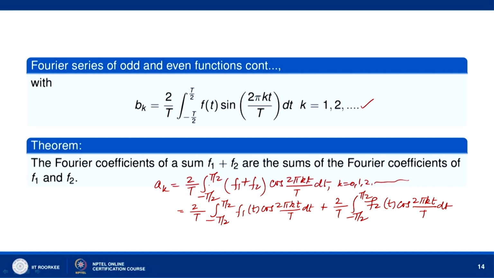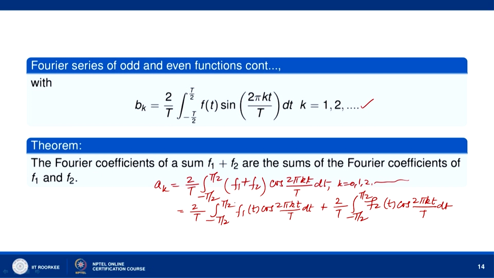So, for the Fourier series of the function f_1 plus f_2, we see that a_k, which is the coefficient of cos(2πkt/T), is the sum of the Fourier coefficients of f_1 and f_2, which are the Fourier coefficients of the cos(2πkt/T) terms in the case of functions f_1 and f_2.